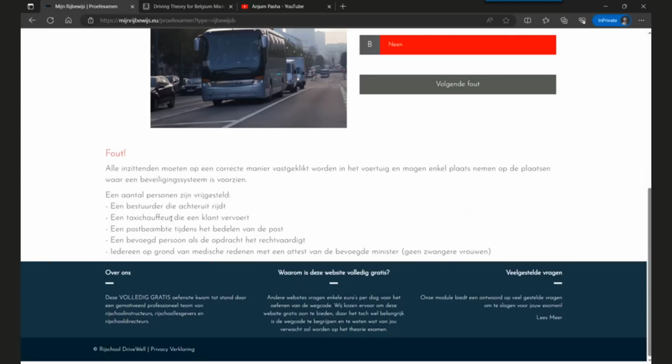A taxi driver who is driving a client, a postal service worker who's delivering post, an authorized person if he is carrying out some service, and everyone for medical reasons, but they have to get an attest from the responsible minister. But then pregnant women must wear seat belts. It says this is not an exception for pregnant women. So pregnant women must wear seat belts.